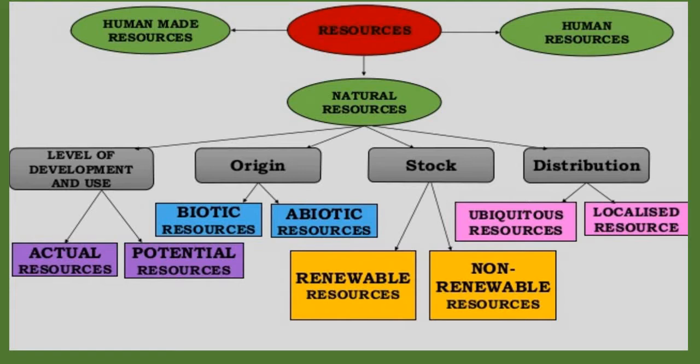Natural resources are divided on the basis of origin: biotic and abiotic resources. On the basis of stock, they are again divided into two types: renewable resources and non-renewable resources. On the basis of distribution: ubiquitous resources and localized resources.